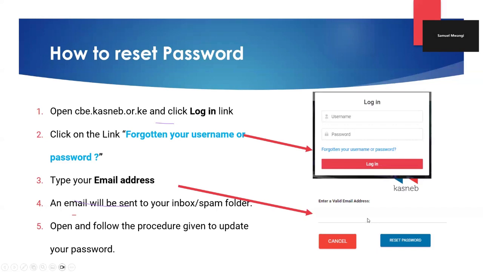So again, on this, you'll need then to switch probably to your emails. Ensure that you look for that email that will come from KASNEB. It can go into the inbox. At times, it can go to the spam folder. So ensure that you're able to navigate to the inbox or to the spam folder to look for that email that contains a token or a one-time password or a code that will facilitate you be able to regain access to your account.